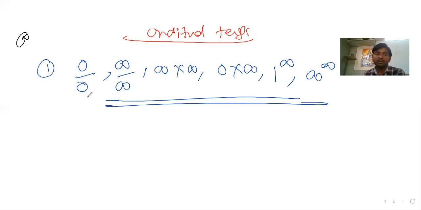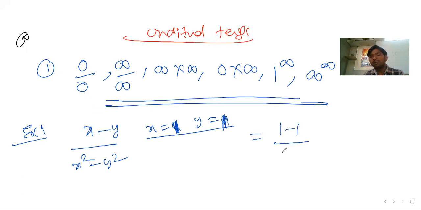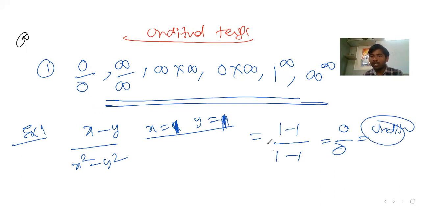This should not be called undefined when other things come, so don't say it's an undefined case. For example, take x minus y by x square minus y square. Substitute x equal to 0, y equal to 0, or something else, say x equal to 1 and y equal to 1, to make it easy to understand. What can you write? 1 minus 1 by 1 square minus 1 square. So what is the answer? 0 by 0. Don't say it is 0. So 0 by 0, the answer is undefined. Don't say it's 0 or something by 0. You do the calculation for numerator and denominator, wait a minute and finalize your answer. So this is the way we can write the undefined terms.